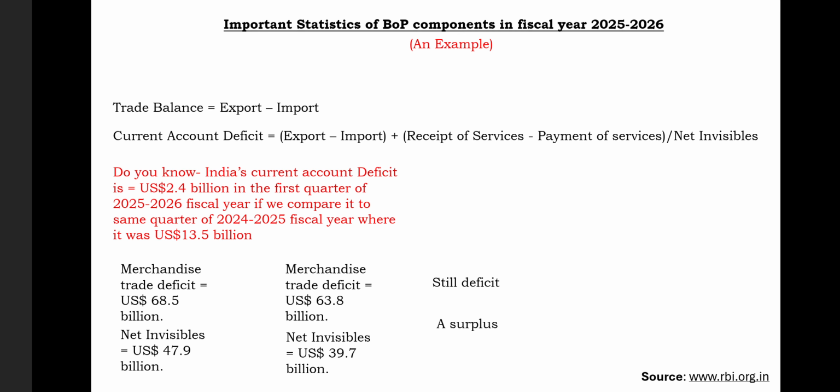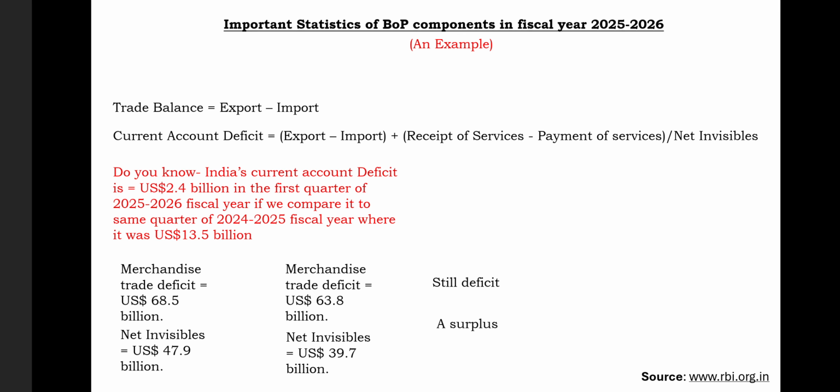So you can easily comprehend and analyze how it looks. You can also see the country's foreign direct investment and compare it to the last fiscal year. It is very crucial that you always compare the data of a quarter with the same quarter in the last fiscal year so that the comparison is easy.